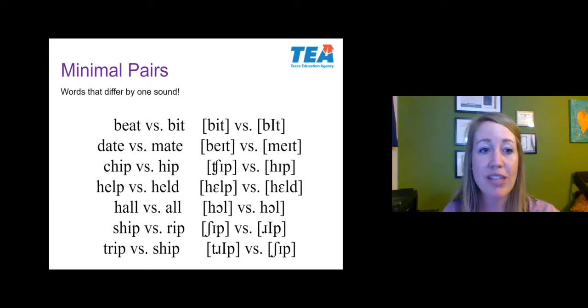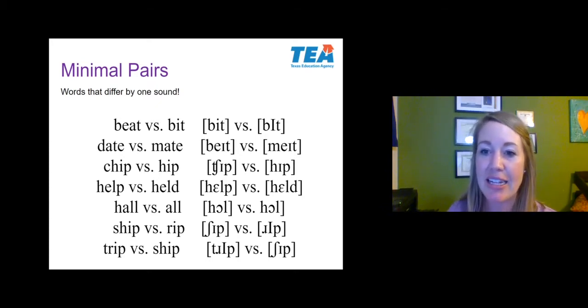We want to ignore the spelling and we want to focus on the phonetic spellings. Okay, ignore the English orthographic spellings, focus on the phonemes. Beat and bit. Okay, so when I look at those phonemes, you can tell that there's only one sound that differs between the two words, and that has to do with the vowel in this case, E and I. So these would be considered minimal pairs because there's only one sound difference between the two words. Go ahead and work down through this list, pause the video, and try to figure out which ones are minimal pairs and which ones are not minimal pairs. I have the answers on the next screen, so pause the video now.